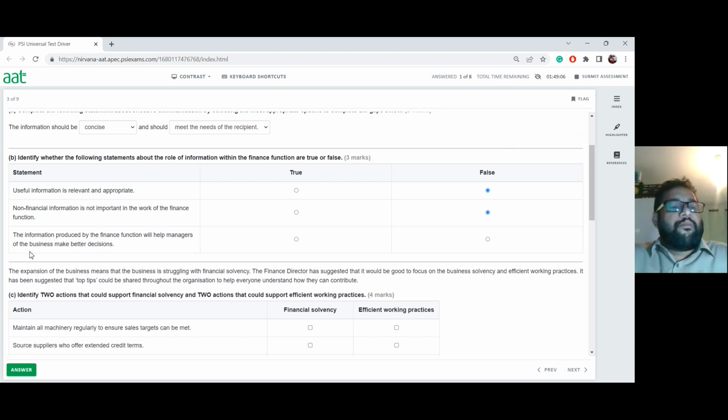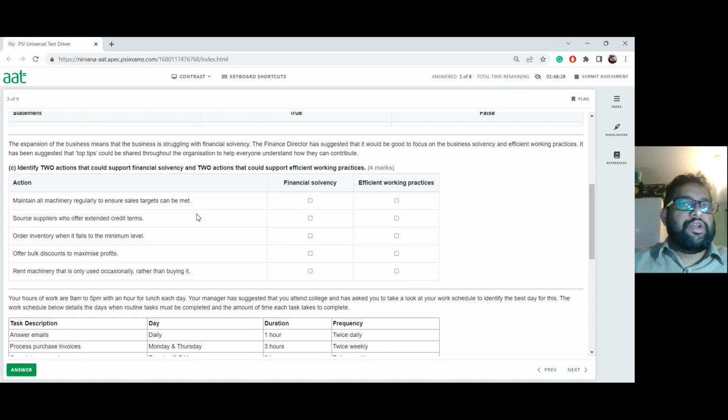Now let's look at the third one. Information produced by the finance function will help managers of the business to make better decisions. Yes, of course it will, because of the information produced. And then you may ask me, oh Mo, it says will help. Yeah, of course it will help. We're not saying shall or should or can. If I say will, it possibly gives you a perfect scenario, but that's what we expected, because the information produced by us should help them. So we'll accept that one. I think it's going to be fine.